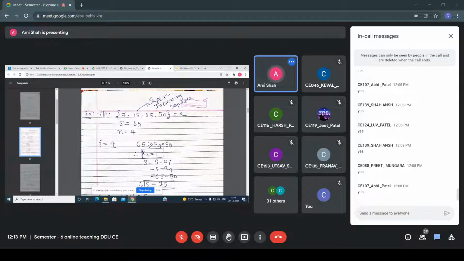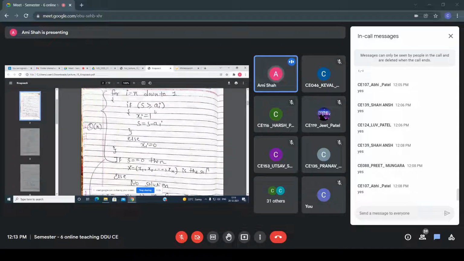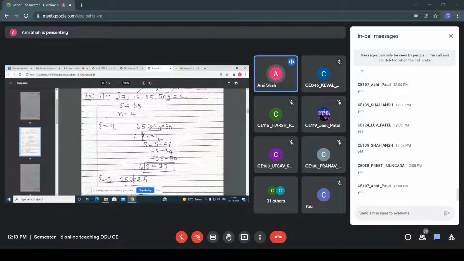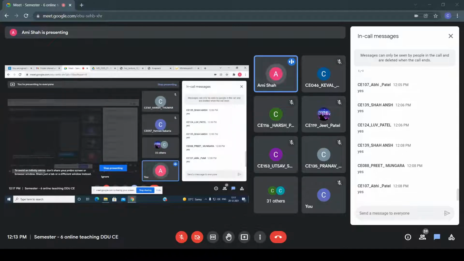The condition is true. And if the condition is true, then put xi equals 1, and then calculate s equals s minus ai. So x4 equals 1. Then I calculate s minus a4: 65 minus 50, so s equals 15. Up to this, is it clear, everyone?